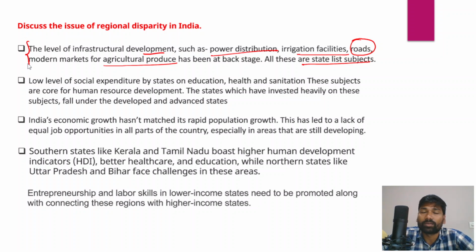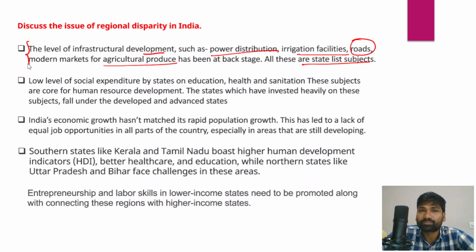All these are state subjects, and therefore states don't have adequate resources to improve the connectivity infrastructure, and to make sure that adequate schools and adequate healthcare facilities are built to provide quality education and quality healthcare for the people, to ensure access to electricity for all, and to make sure that adequate irrigation facilities are provided. That is very important, because we have a number of people who are dependent on the agriculture sector, who are still below the poverty line. So all these measures have to be undertaken to ensure adequate development across all parts of India.